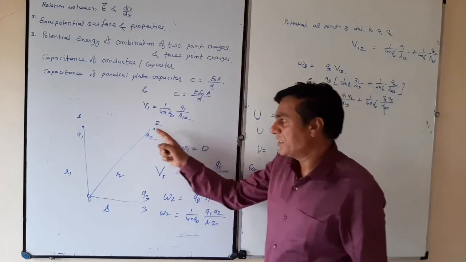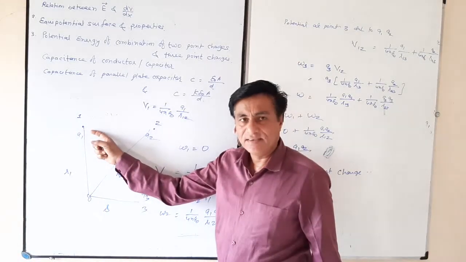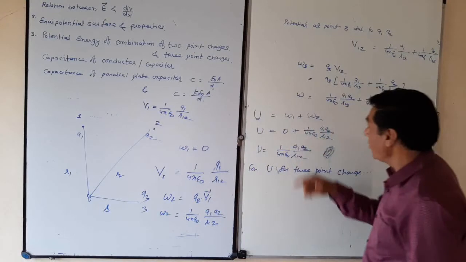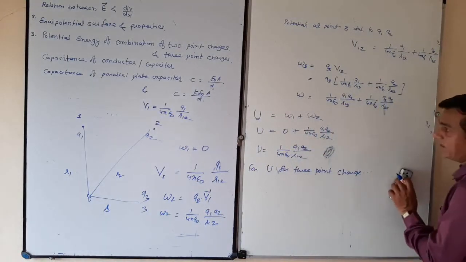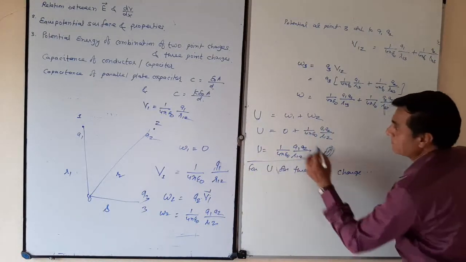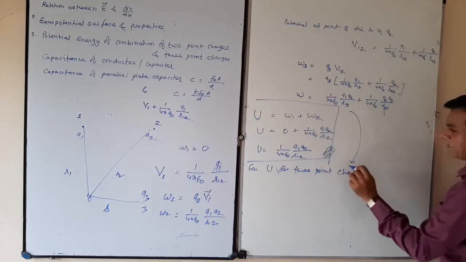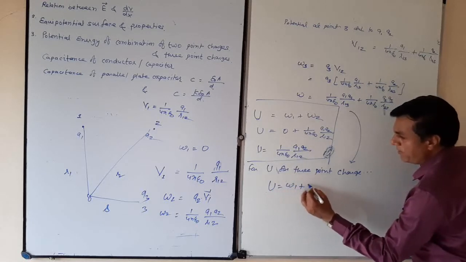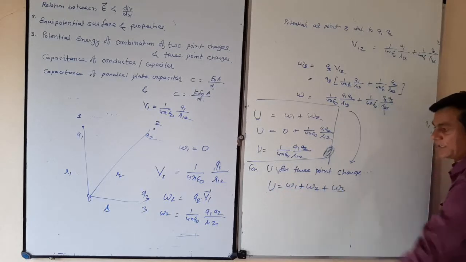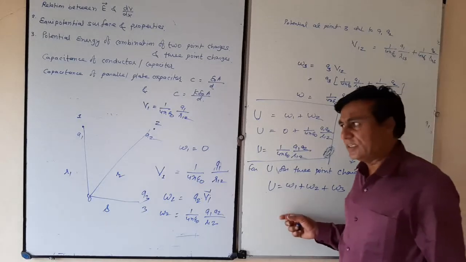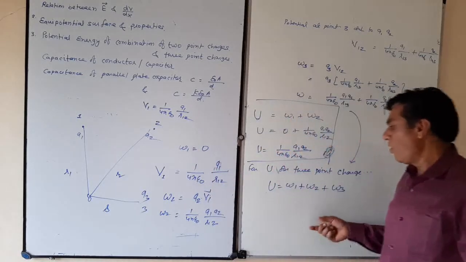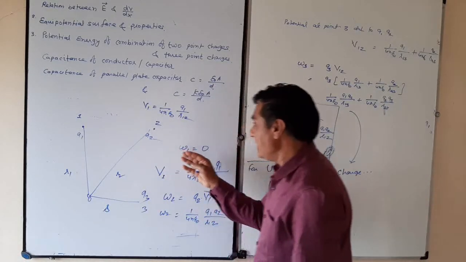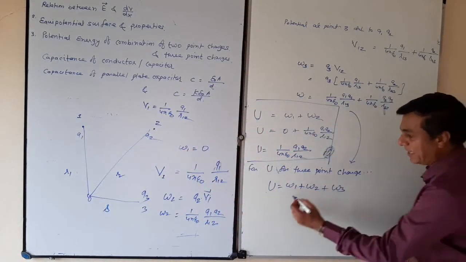For Q2, there is a repulsion force against the Q1 force, so definitely there is work W2, and now W3. So the total energy for 3 point charges: U is equal to W1 plus W2 plus W3. W1, in shifting Q1 charge to point 1, is no work. Now after shifting Q1 at 1, if you bring Q2, yes, Q2 requires work and it is calculated.